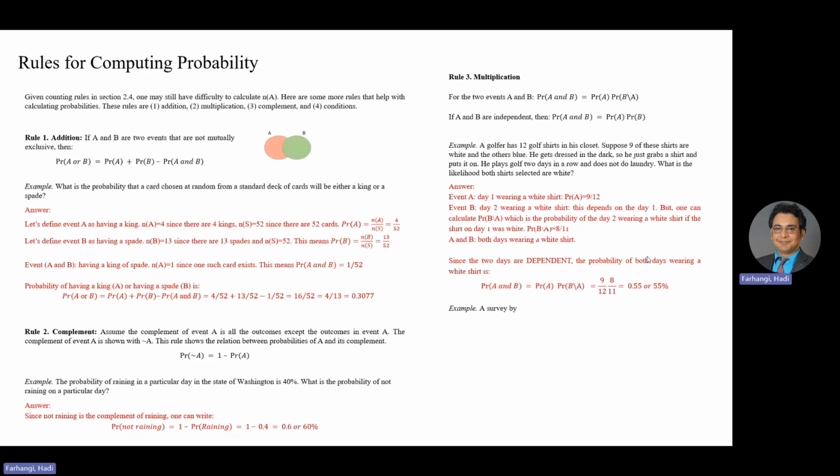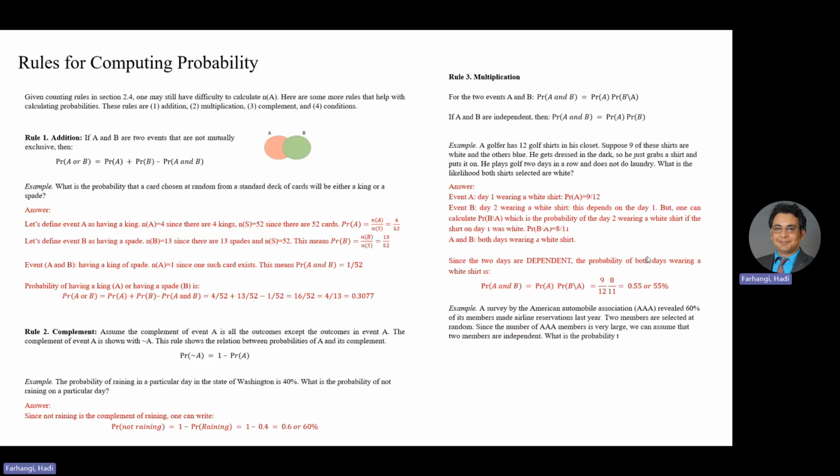Another example, a survey by the American Automobile Association, AAA, revealed 60% of its members made airline reservations last year. 2 members are selected at random. Since the number of AAA members is very large, we can assume that the 2 members are independent.